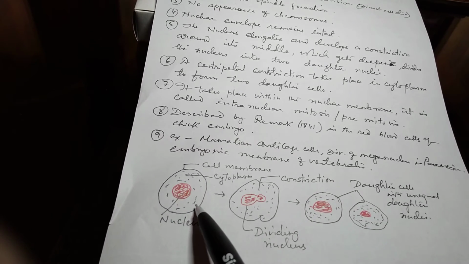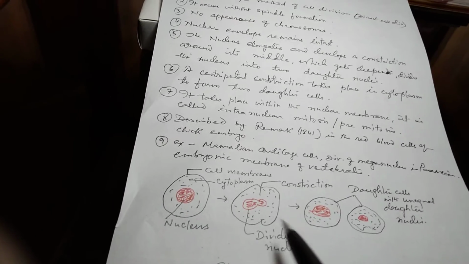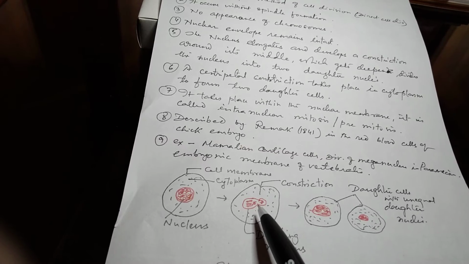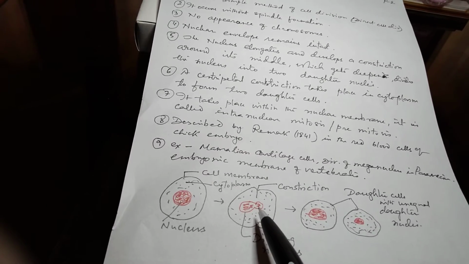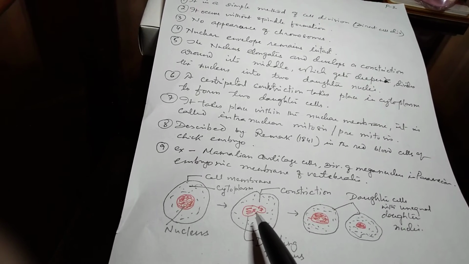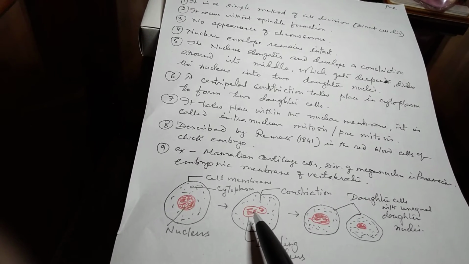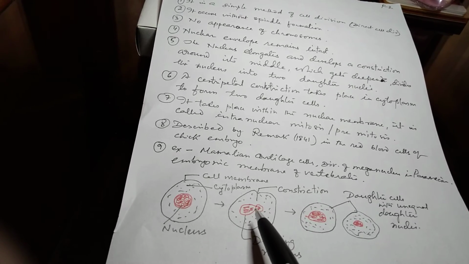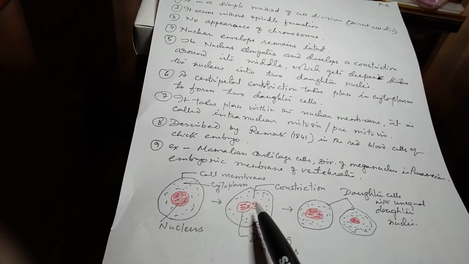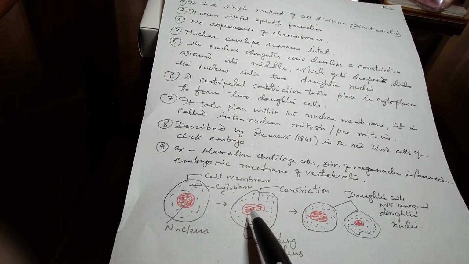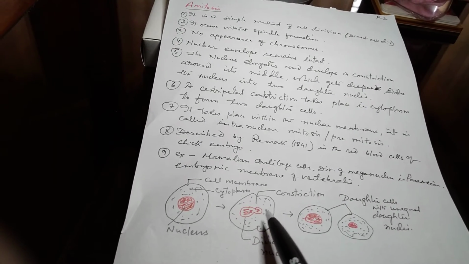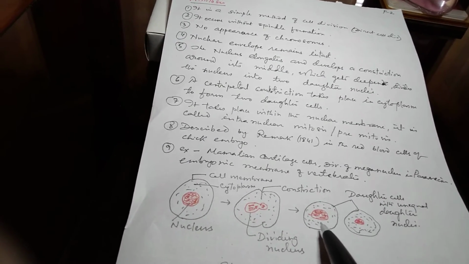When this cell undergoes amitosis, a constriction takes place in the nucleus, which divides the nucleus into two parts, one large and another small.